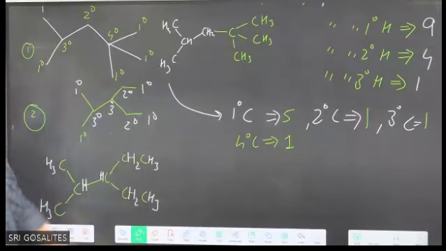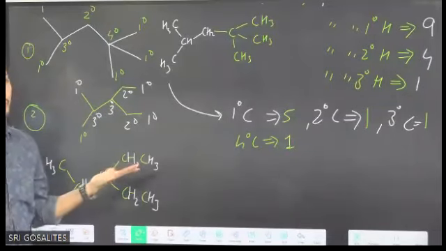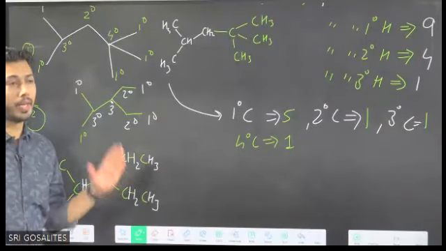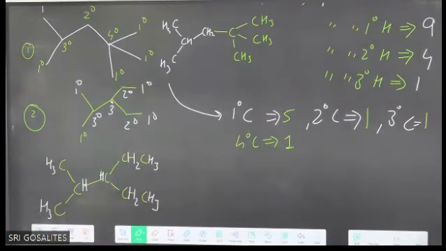Tertiary hydrogen will be one in the first one. Why? Only one tertiary carbon. One tertiary carbon means one hydrogen. Quaternary hydrogen is never there. Why? In a quaternary carbon, the carbon is bonded to 4 other carbons.